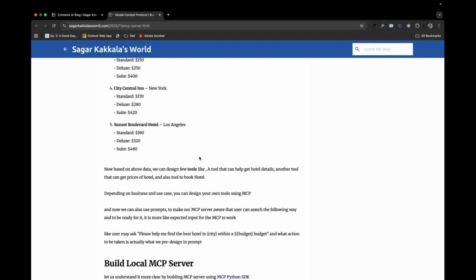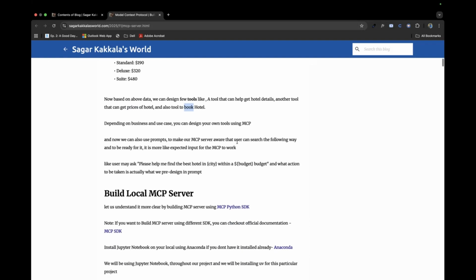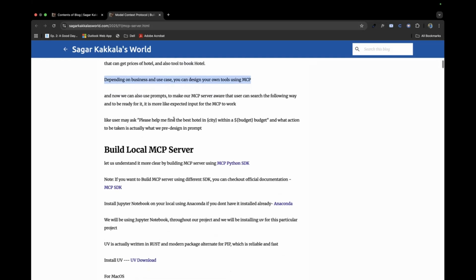Based on this, we'll design tools to get hotel details, another tool to get price details, and another tool to book a hotel. We'll be designing three tools here. And depending on your business, you could design your own tools using this MCP.